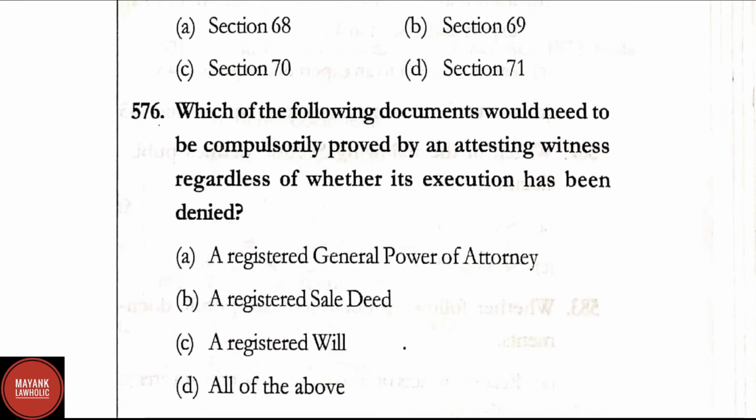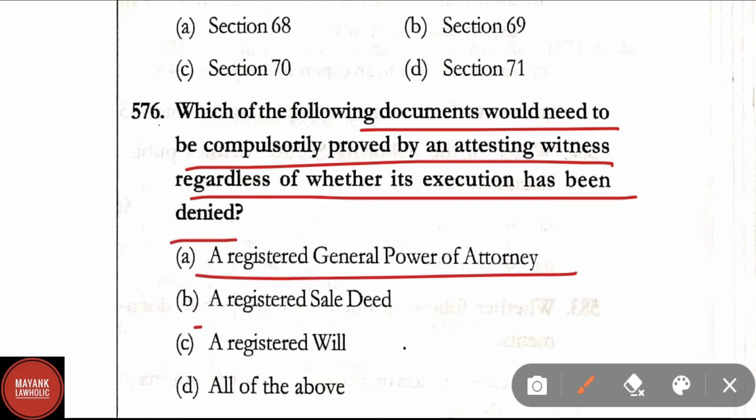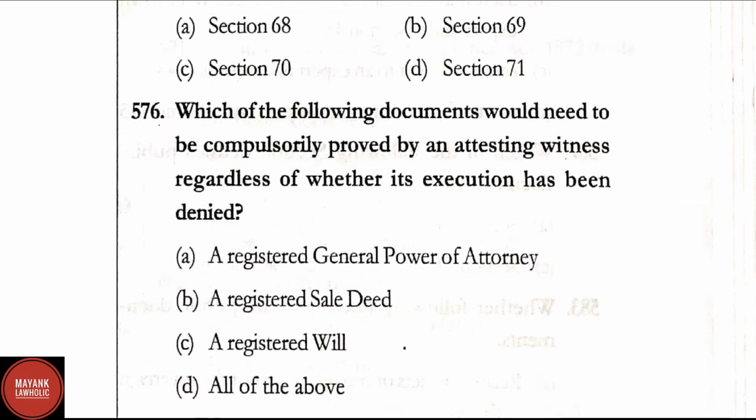Question number 576. Which of the following documents would need to be compulsorily proved by an attesting witness regardless of whether its execution has been denied? Option A, registered general power of attorney, a registered sale deed, a registered will, all of the above. Here correct answer is option C, that is a registered will.